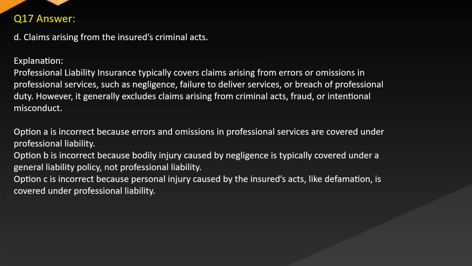Answer D. Claims arising from the insured's criminal acts. Explanation. Professional liability insurance typically covers claims arising from errors or omissions in professional services such as negligence, failure to deliver services, or breach of professional duty. However, it generally excludes claims arising from criminal acts, fraud, or intentional misconduct.